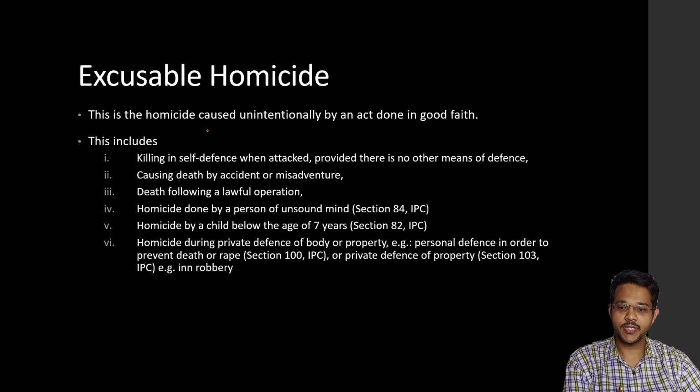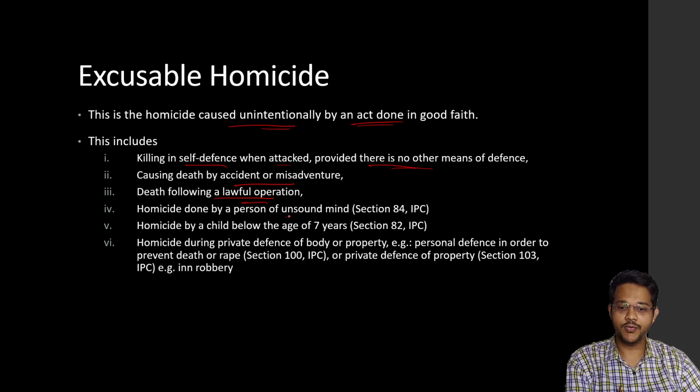Next is excusable homicide. This is a homicide caused unintentionally by an act done in good faith. So here the homicide is unintentional. The person doesn't have an intent to kill a person, but it has happened. Like killing in self-defense when attacked, provided there is no other means of defense. So when a person is attacked by someone, and while defending himself the attacker dies, then it comes under excusable homicide. Causing death by accident or misadventure, death following a lawful operation. So when a doctor does surgery in the operation theater, sometimes because of some risk factors the person may die. That also comes under excusable homicide.